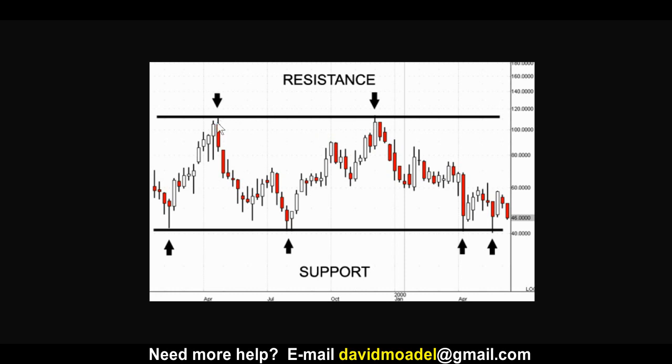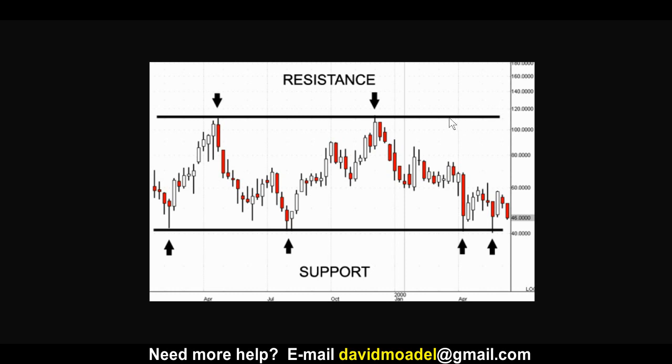Resistance? Well, think about it. The trading community faced resistance in trying to bring it up past that line twice. So if the price got up there again, you might think, uh-oh, the buyers might face resistance from the sellers yet again.